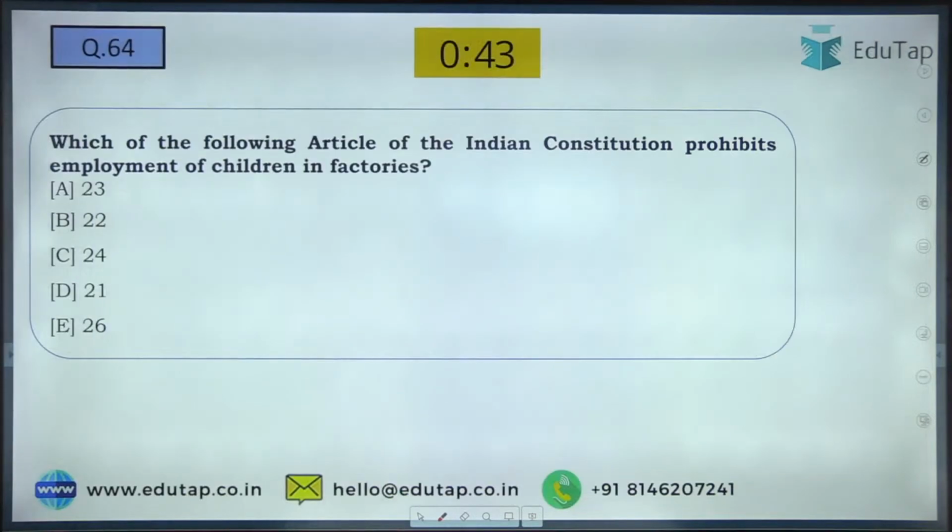Great. Now question number 64. Which of the following articles of the Indian constitution prohibits employment of children in factories?